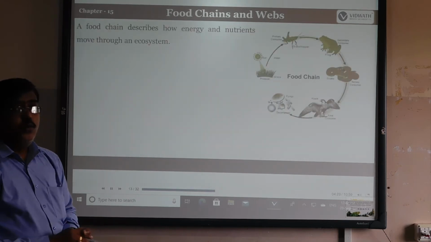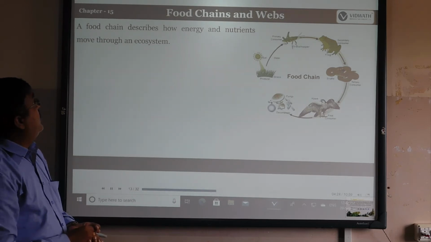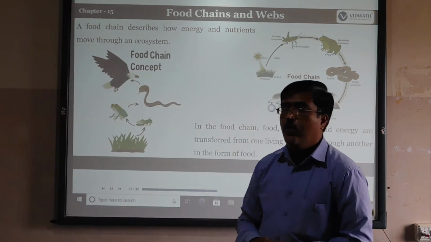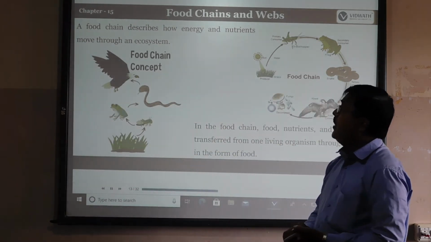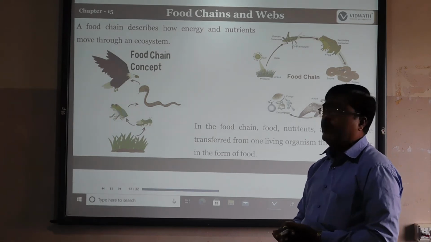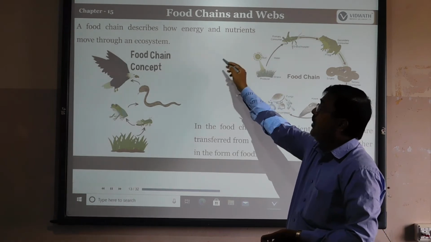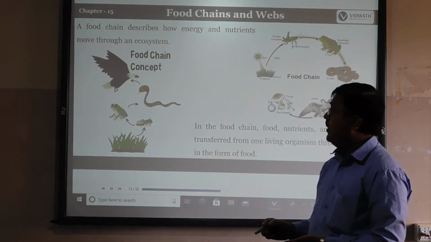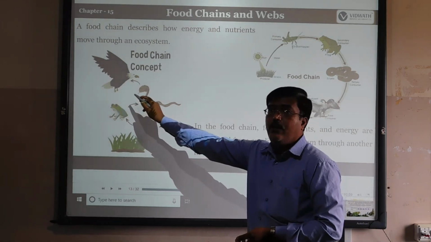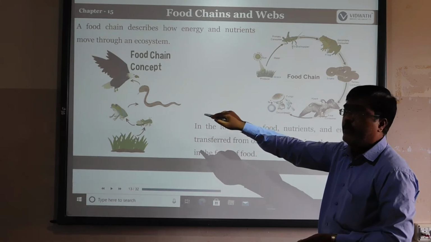Food chains and also food webs. So what is the meaning of food chains? In the environment we see various types of food chains. A food chain describes how energy and nutrients move through the ecosystem. So how do energy and nutrients move in the ecosystem? For example, grasshopper, frog to snake, snake to hawk. That is one example of a food chain.